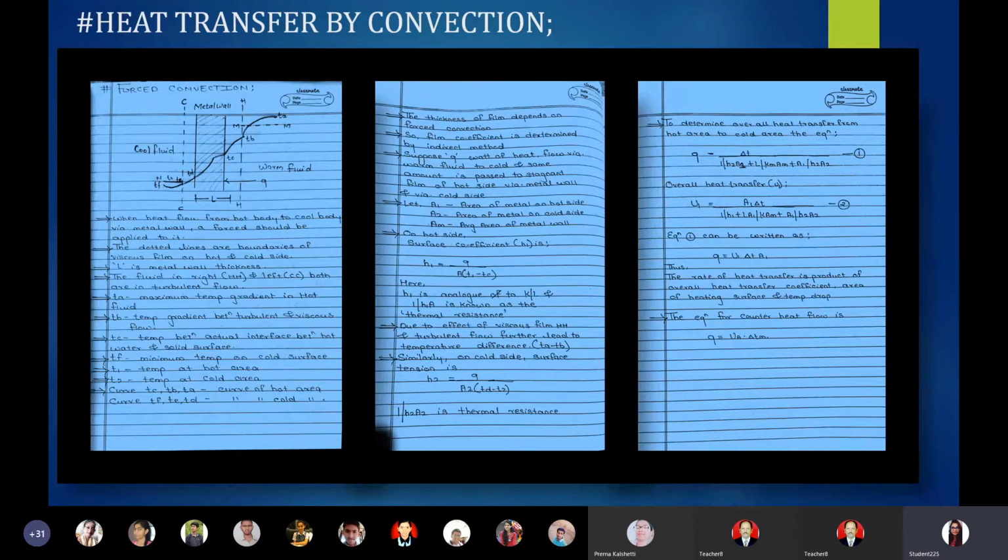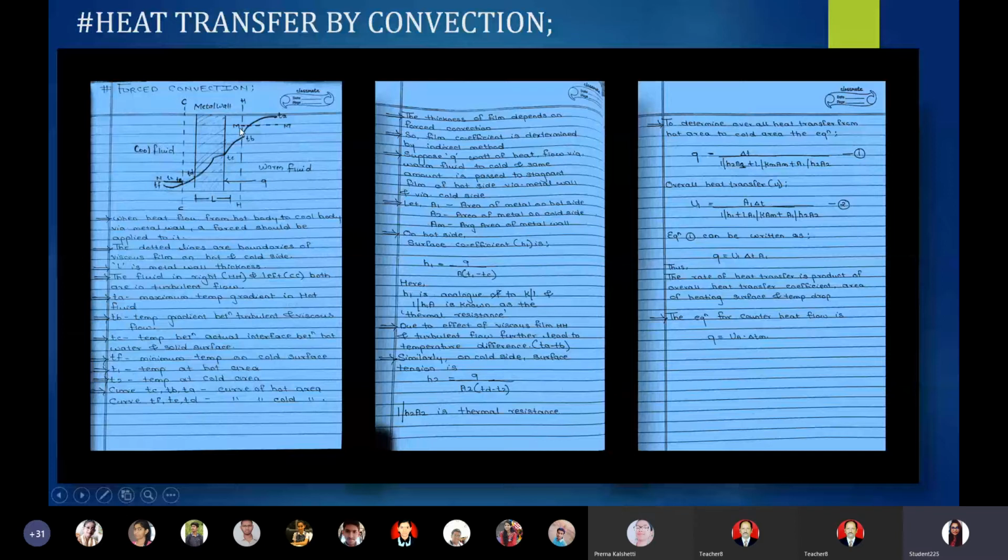We have seen that there is always a flow of heat from a hot area to a cold area. Similarly, suppose that Q watt of heat is flowing from warm fluid to cool fluid. As the heat flows through the stagnant film and the metal wall, are you getting the point? When we pass the heat from warm fluid to cool fluid, ultimately it passes through this stagnant film.